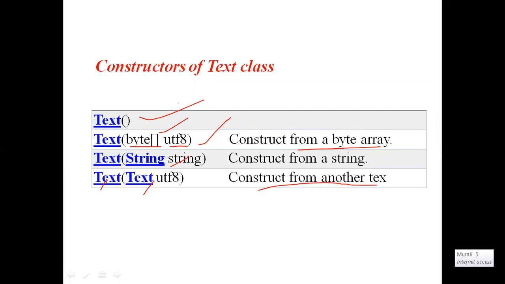One Text class can take another Text class as an input parameter. So these are the constructors available: the default constructor, and parameterized constructors with a byte array, a Java string, or another Text as a parameter. Briefly, four types of constructors are available on this Text class.